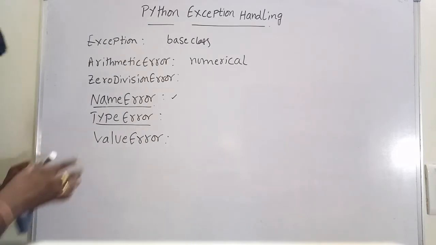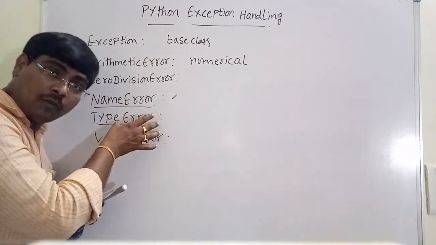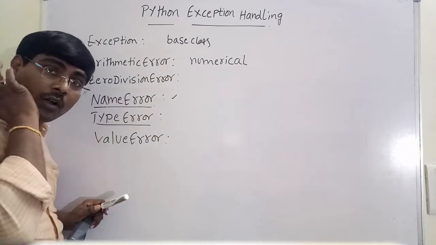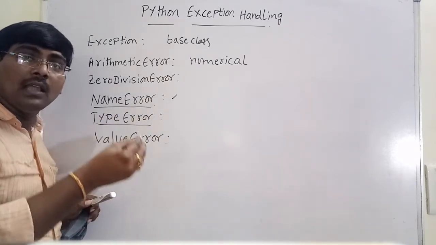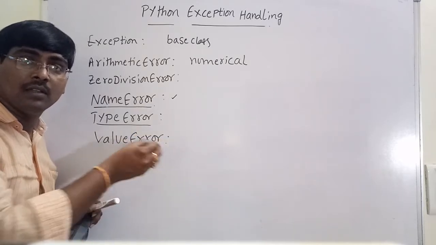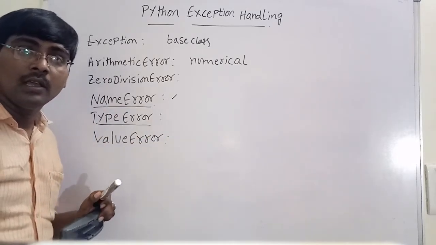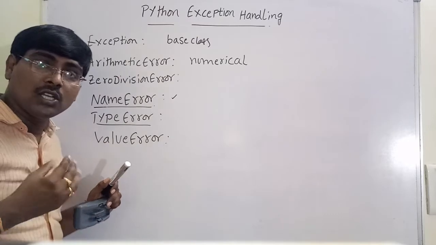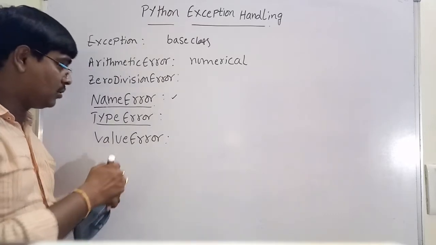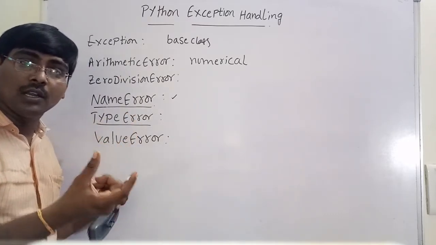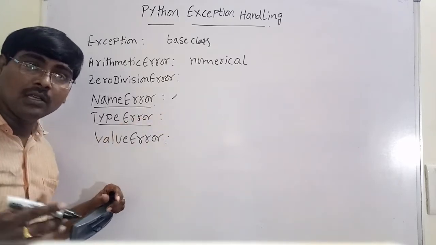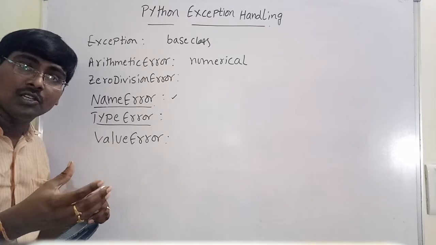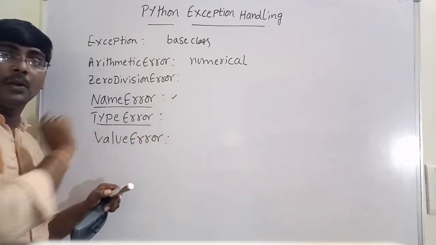Next, move to type error. Type error means suppose you want to perform some operation on a particular data type, but the operation is invalid. For example, consider strings. If you want to perform addition of two strings, it is not possible. Why? Because that is a string, not a numeric. That is a type error.